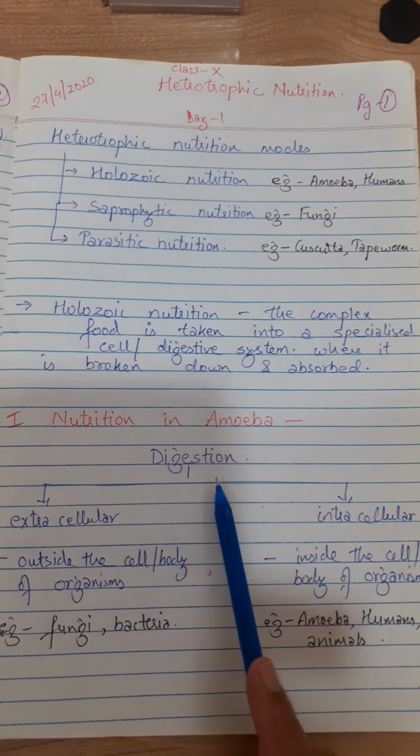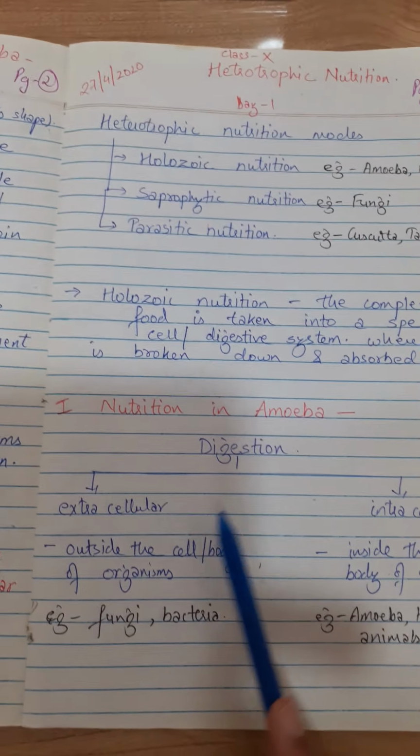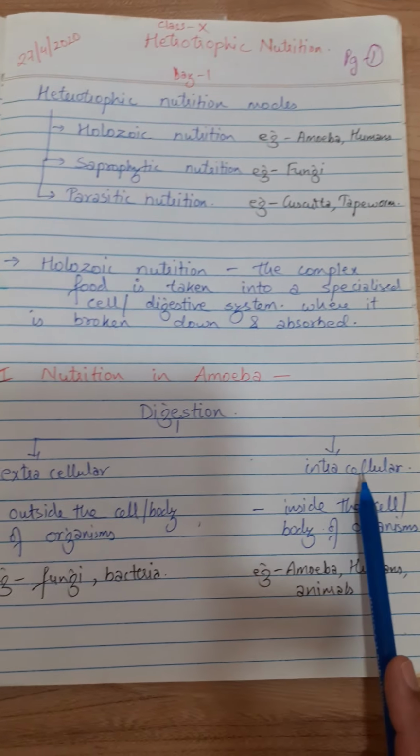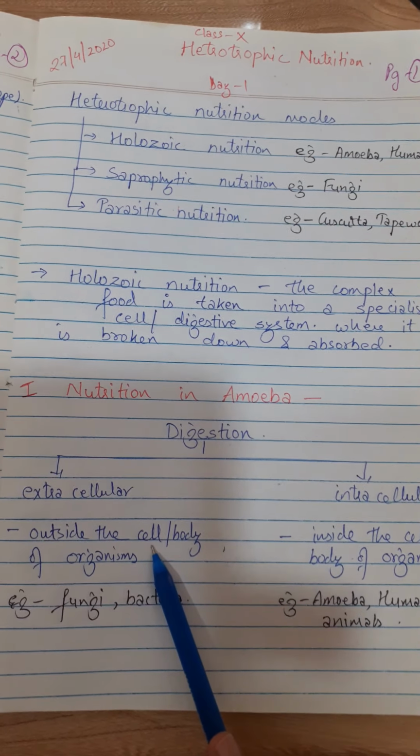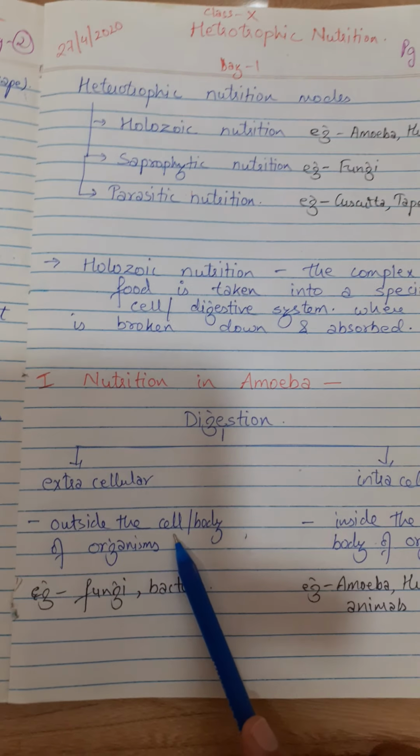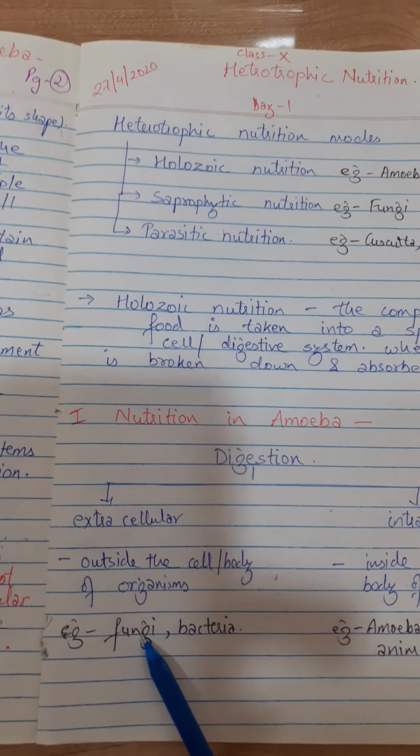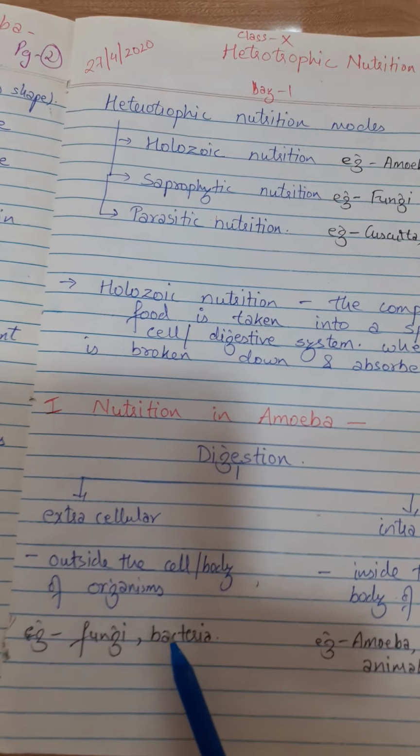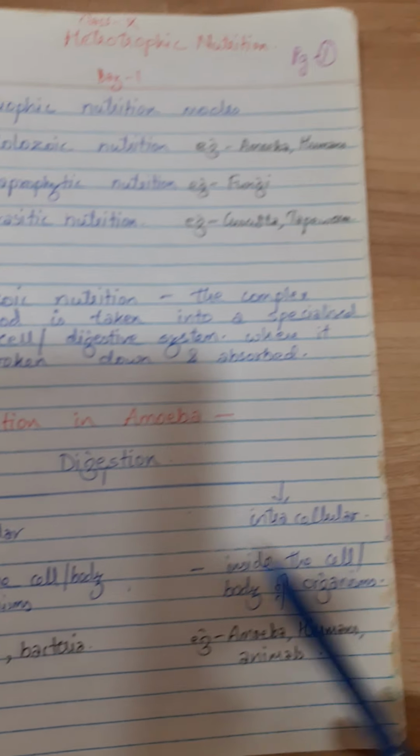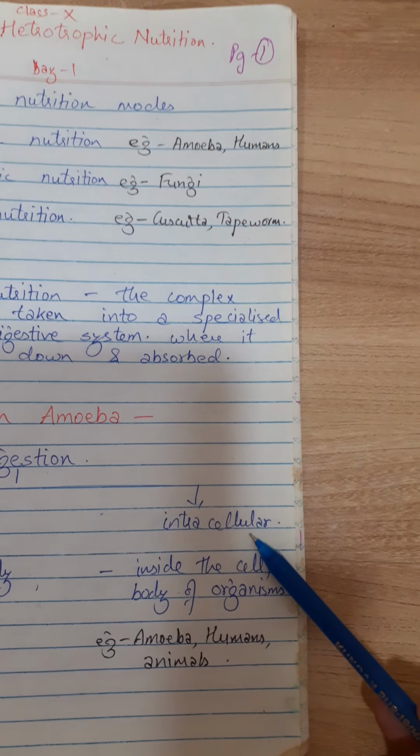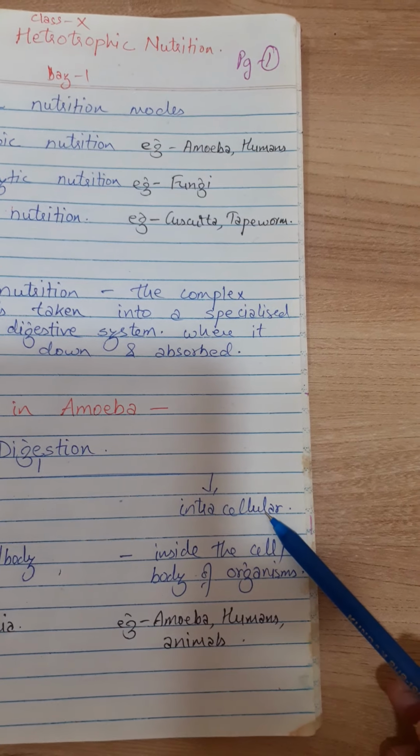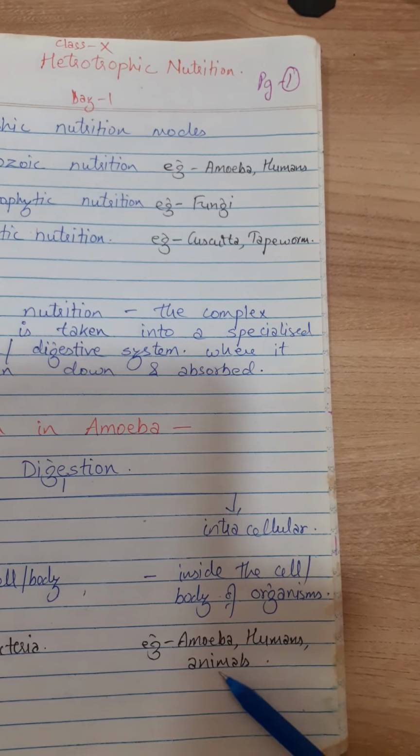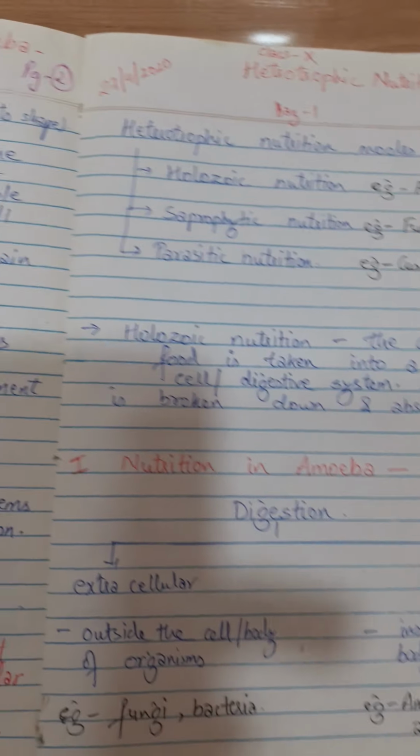The digestion process can be of two types. It can be extracellular or it can be intracellular. When the digestion of the food occurs outside the body of an organism, it is called extracellular digestion, which occurs in bacteria and fungi, that is, mostly in lower organisms. Whereas when the digestion of food occurs inside the body of an organism, it is called intracellular digestion, and it occurs in animals, amoeba, human beings, etc.